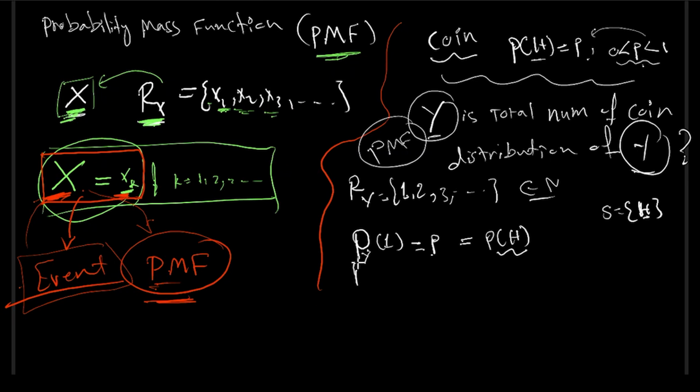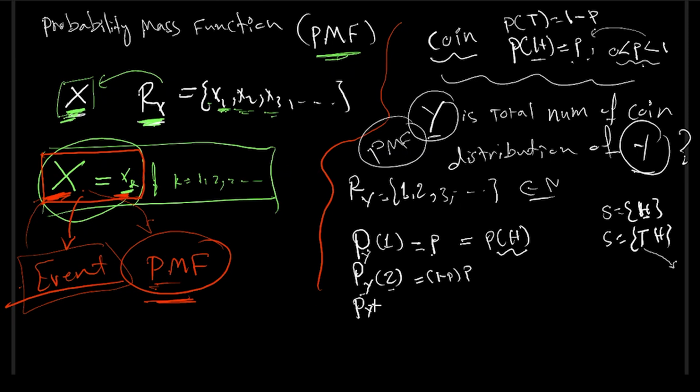How about the probability Y is equal to 2? In this case, first of all I got a tail, I didn't see a head, and then I got a head. What is the probability of this? The probability of tail is going to be 1 minus p, the complement of that. So the probability of 2 is this multiplied by this. How about the probability Y is equal to 3? Well, it would look like a tail, then a tail, and then a head.